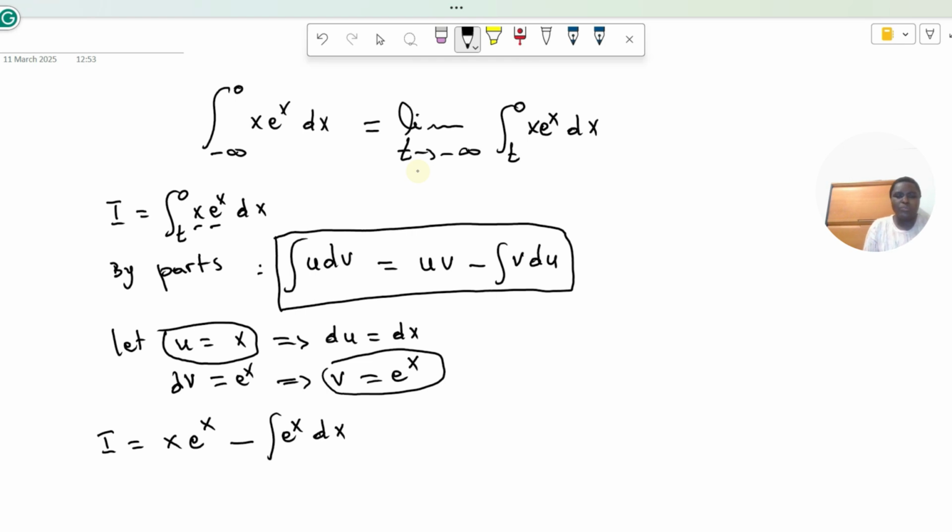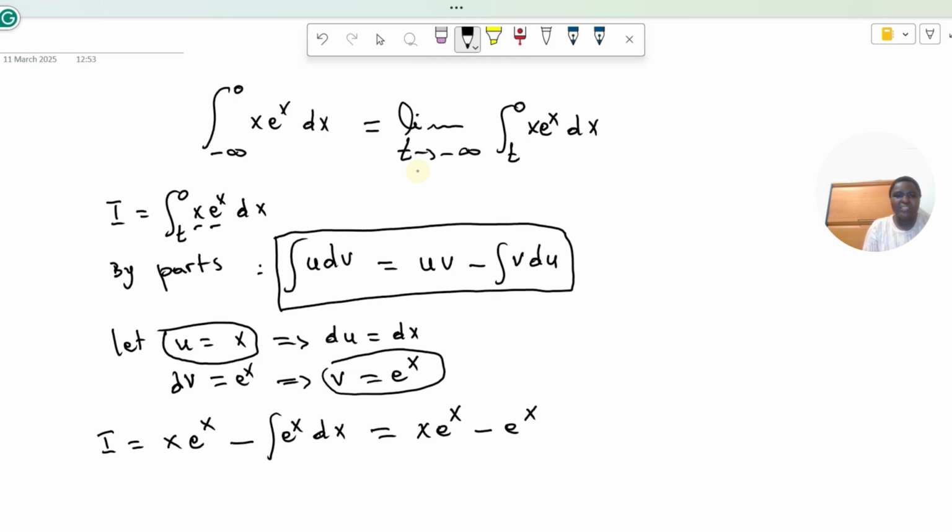So this is equal to x e power x minus e power x. Yes, and plus a constant, but I don't need the constant because I'm going to evaluate this integration.